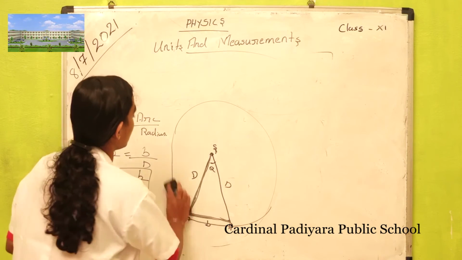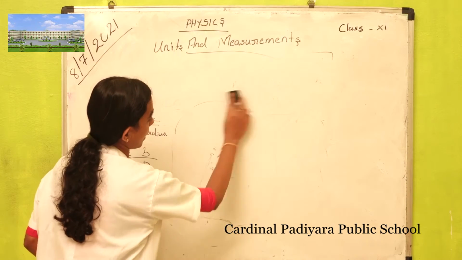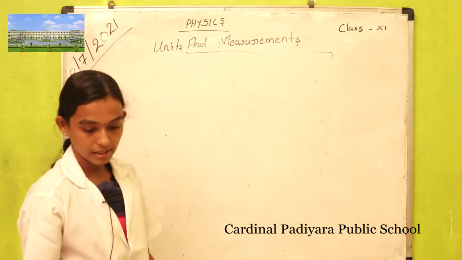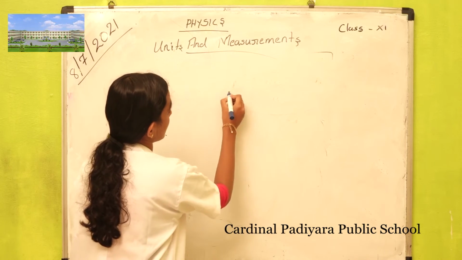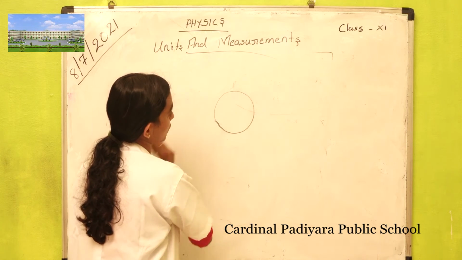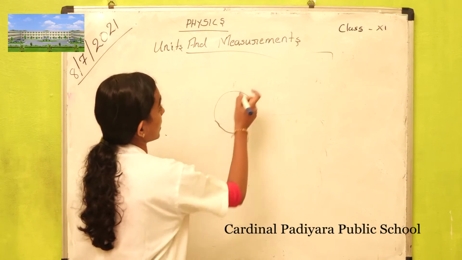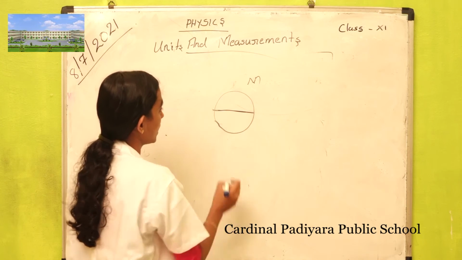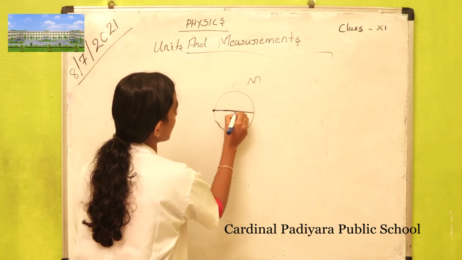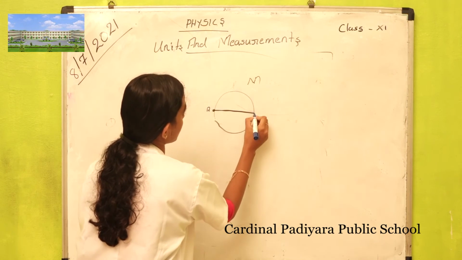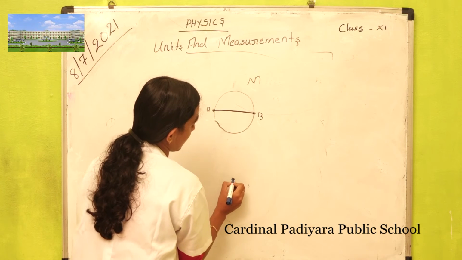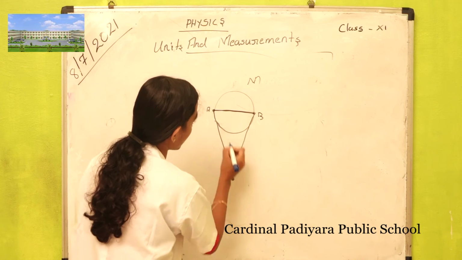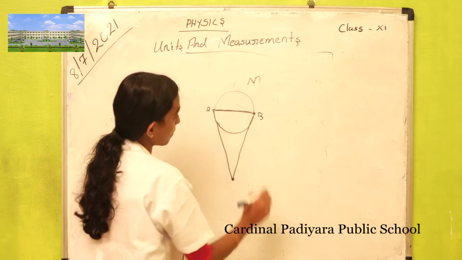Also we want to find out the diameter of any planet or any object. The diameter of a planet or any object can be found as follows. Consider this as Earth, and consider this as a moon. You want to find out the diameter of the moon. First of all, you mark two diametrically opposite points, that is A and B. Then from Earth, observe these 2 points. This is the diameter of the moon.